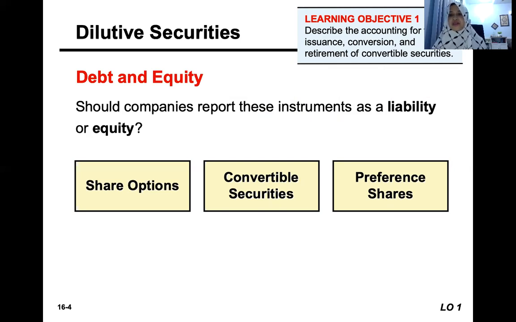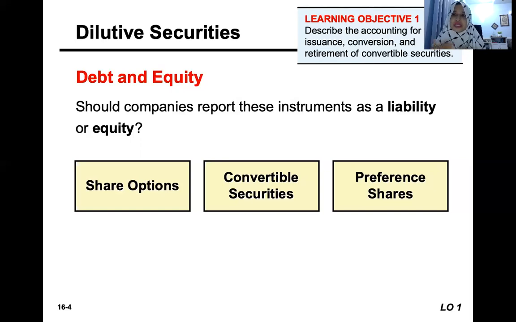And also preference shares. Some preference shares are issued with the term that they can later on be converted into ordinary shares. So these are three main types of dilutive securities, which have the term of being converted into ordinary shares of equity at a specified time later on.